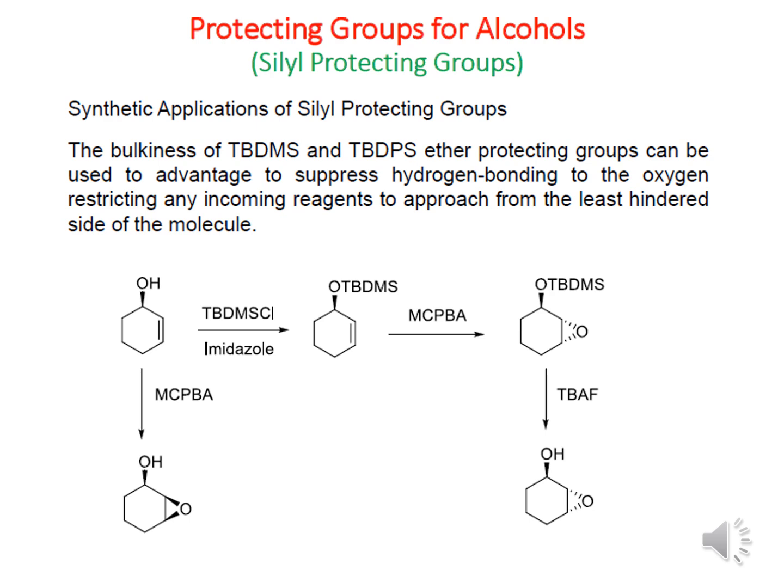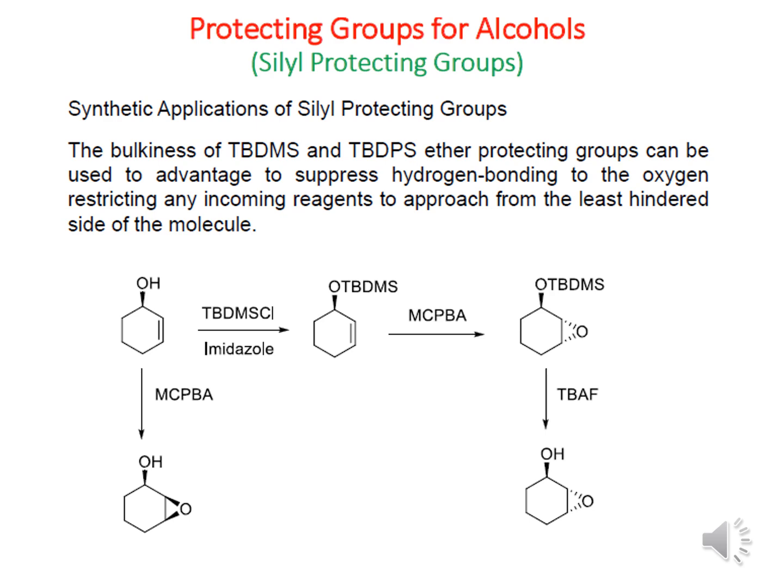Now let us consider this example. That is TBDMS chloride and imidazole, which we are going to use for protecting this alcohol group. This is a secondary alcohol group, and now the secondary alcohol group is above the plane. Now we are giving metachloroperbenzoic acid, which can produce the epoxidation. And what is happening? The epoxidation can happen from below the plane, because this bulky group is already in the above the plane. So epoxidation is preferred to take place from below the plane.